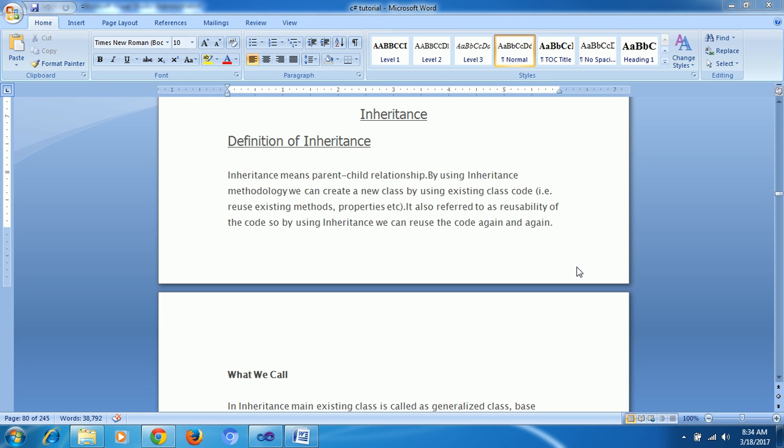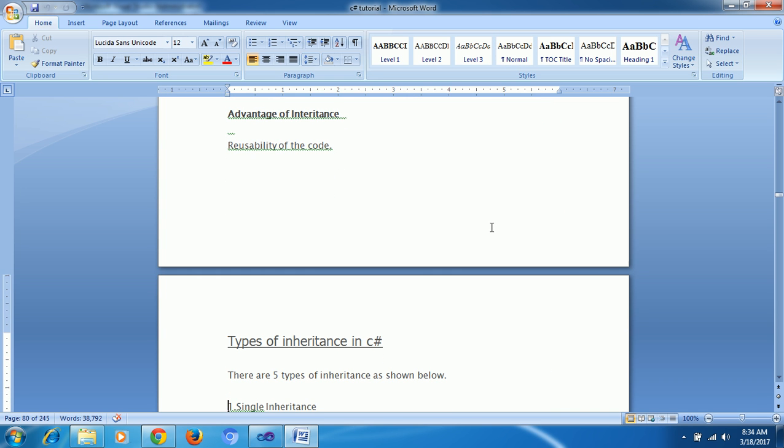Here, what are the main points of inheritance? The advantage is reusability and time saving. Suppose I have written 100 methods in the main class, and the same 100 methods I need to write in the child class also. How much time will it take? More time. That's why, instead of that, we can use inheritance.